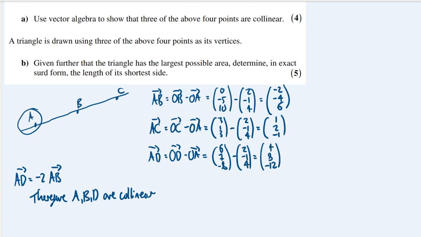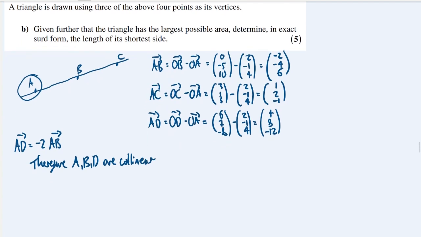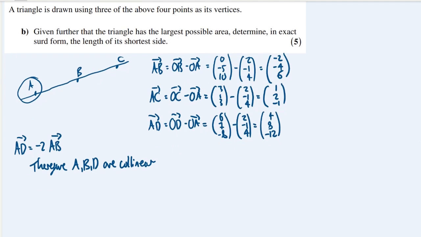Okay, next part, we've got a triangle drawn with 3 of the above 4 vertices, and given that the triangle has the largest possible area, determine the, this is a fantastic question. So we know that A, B, and D are on a straight line.